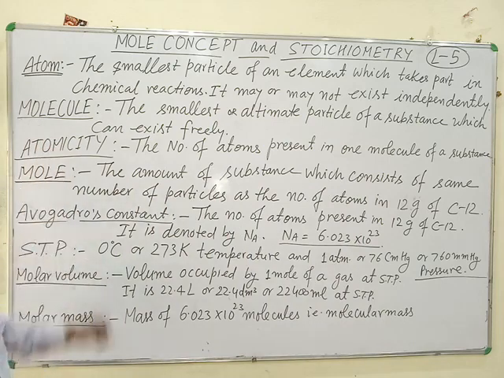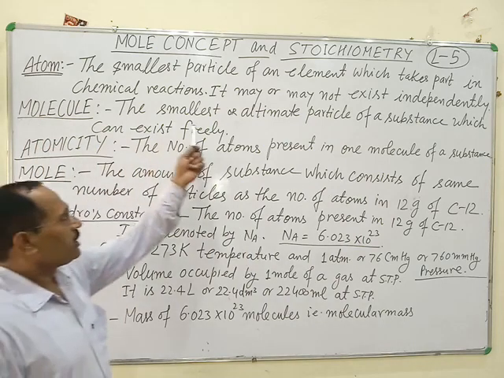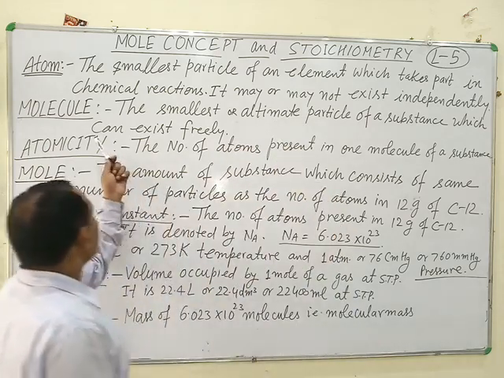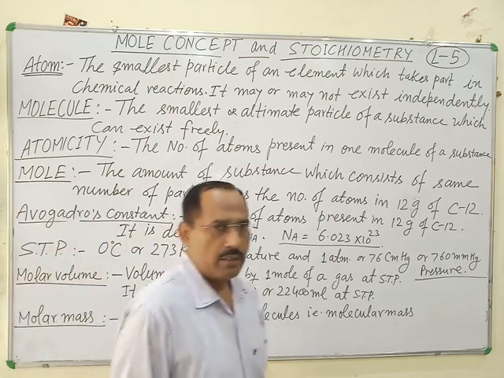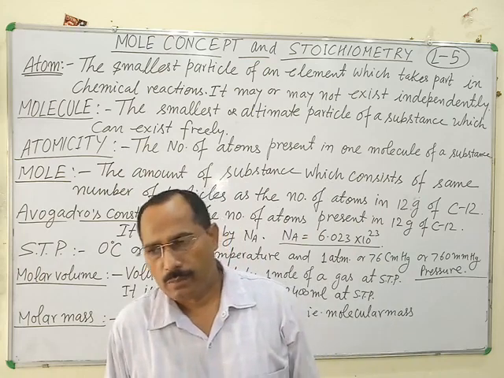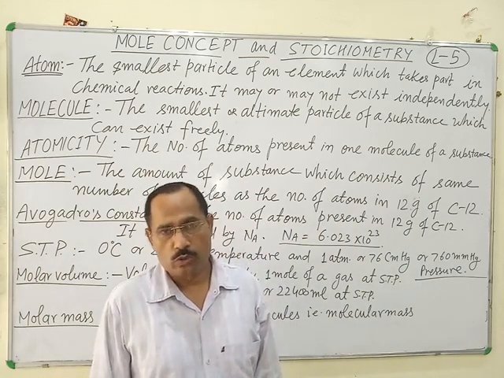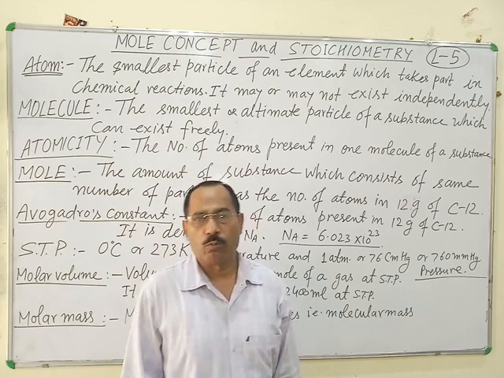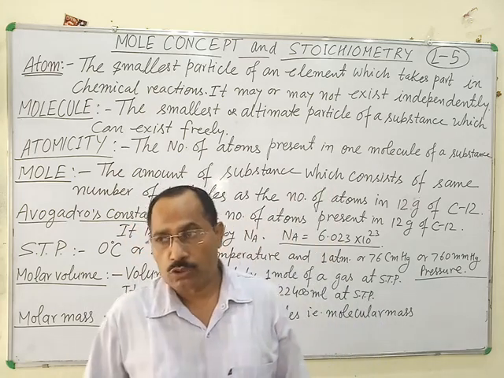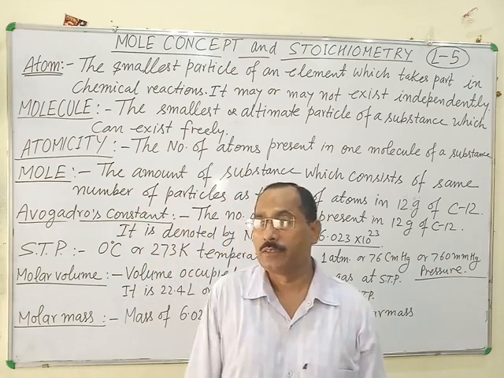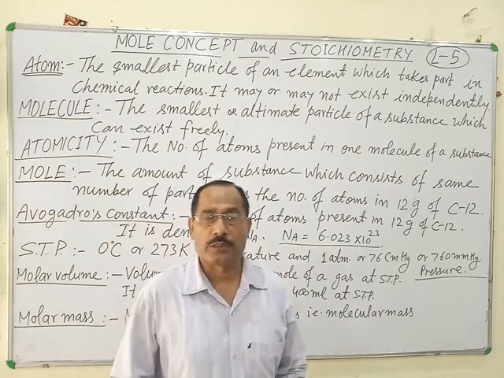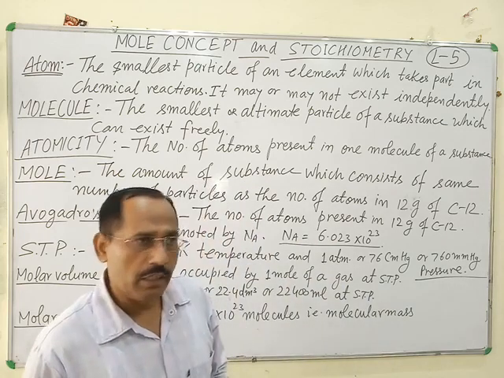Next one is molecule. The smallest ultimate particle of a substance which can exist freely. Molecule of any substance can exist freely. For example, molecule of hydrogen H2 can exist freely. Molecule of water H2O exists freely. All the molecules of a substance can exist freely. It means molecules are the smallest particle of a substance which can exist freely.